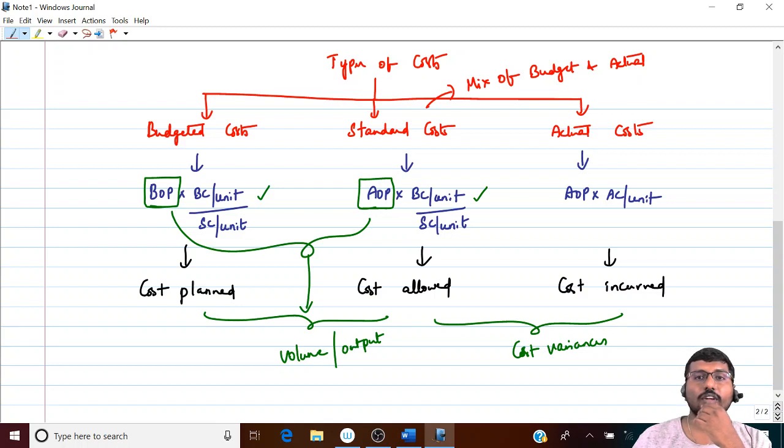Standard cost is a kind of mix of what, Nana? Budget and actual. You got this? All of you. Right, let's move on to the next one.